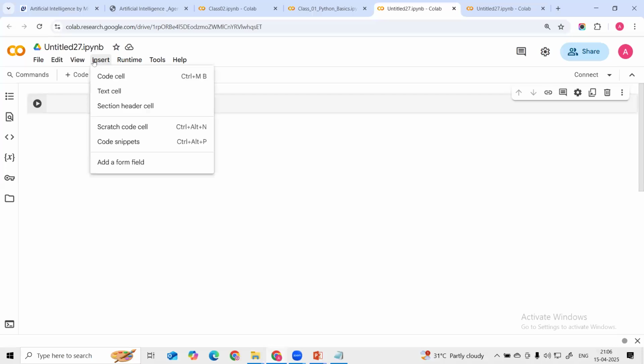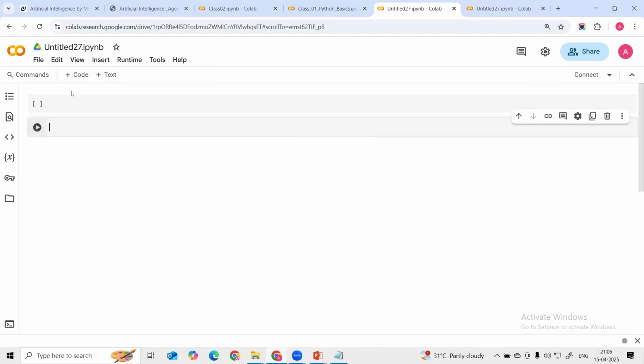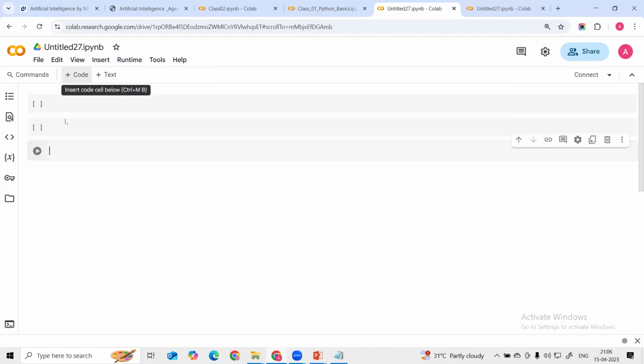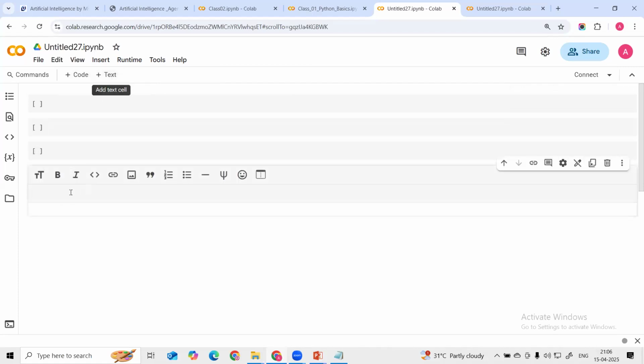Then if you want to insert a code cell, if you click here it will insert the new code cell. You can click here also, it will insert a new code cell. If you click on this text, it will insert a text cell. So this is my title, and it is showing the preview like this. If you click on this title, you can see this is the title mode. This one hashtag means this is heading one.